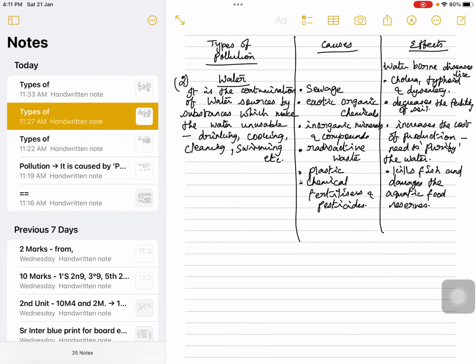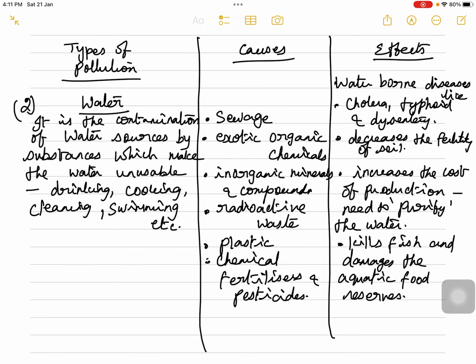Next, moving on to the next one, water pollution. What is the meaning of water pollution? It is the contamination of water sources, that is anything that is contaminating air is the air pollution. Any pollutant that is contaminating water is the water pollution. So it is the contamination of water sources, that is in a river, lake, ponds, etc., by substances which make the water unusable. So it is unusable for drinking, it is unusable for cooking, cleaning, swimming, all the water activities, the water becomes unusable.